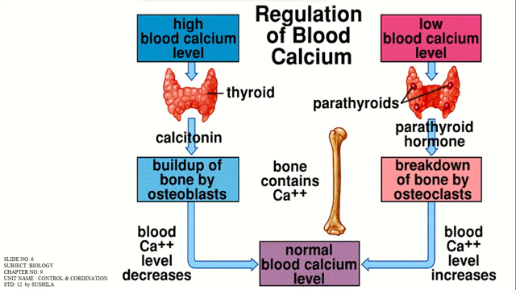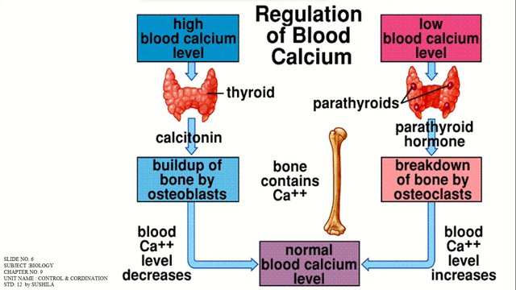From the thyroid gland, when there is a high blood calcium level, it happens through the hormone calcitonin, and it builds up the bone by osteoblast cells. These are the cells present in the bones, which form a surface layer around the bone, and ultimately lead to the increase of blood calcium level in the body. Whenever the thyroid hormone increases in our blood, it decreases the calcium level through the action of the central nervous system, that is the hypothalamus, and it ultimately normalizes the blood calcium level.